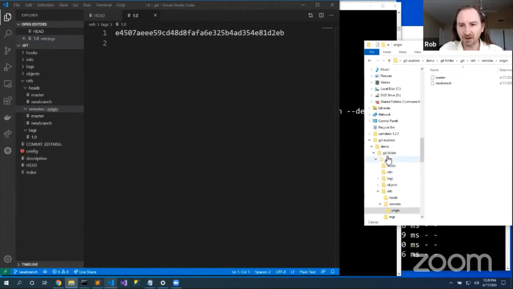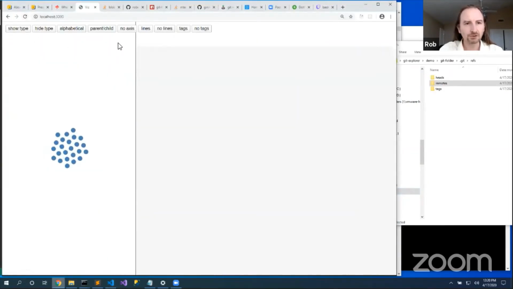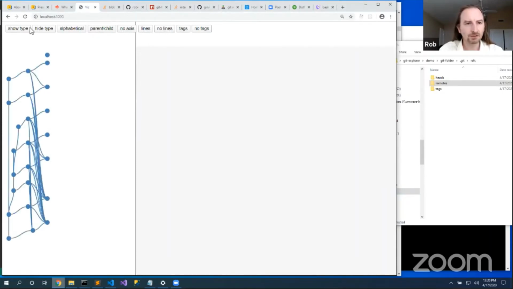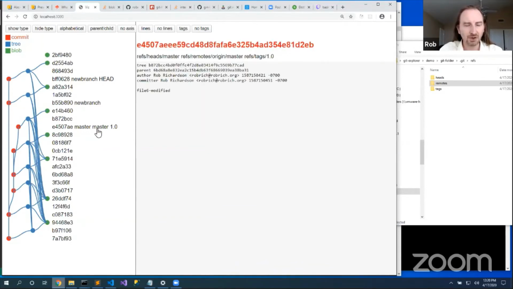Okay, so we talked about tags, or we talked about refs. If I come back to this visualization tool, if I choose to show lines, show type, tags, we'll highlight the branch here. Now I've trimmed off the refs heads part, so I can't tell which one is the local master and which one is the remote. But if I click in, it'll tell me here's refs heads master and here's refs remotes origin master. Here's also refs tags 1.0. So I have that 1.0 tag on this commit as well.